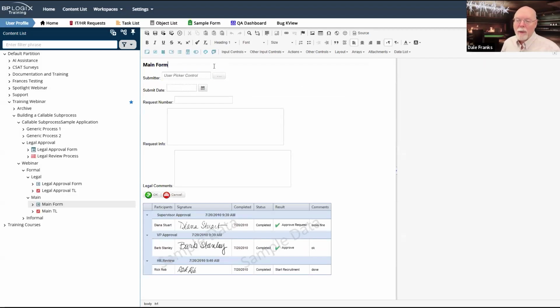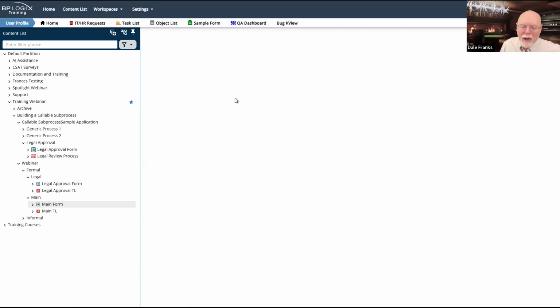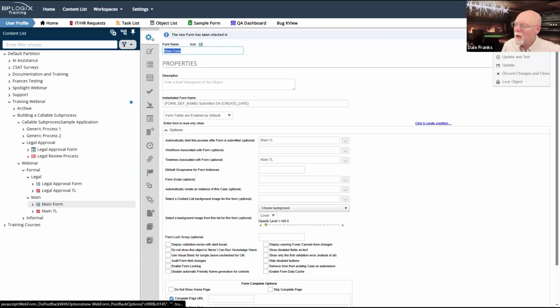I'm just going to run up here to the top, and I'm going to add in activity running name as a system variable. And I don't need a system variable control. You can add it right to the text of the page. So we will let this save and we'll hit OK.